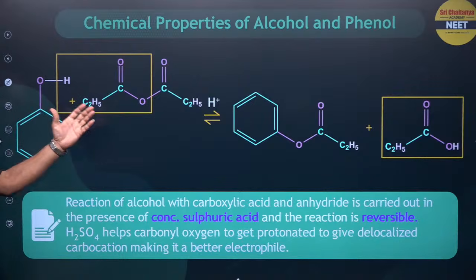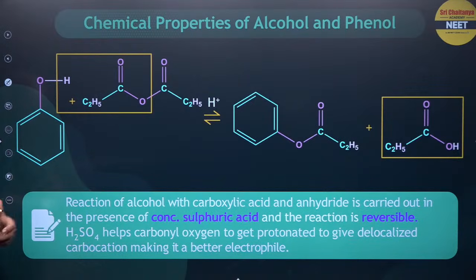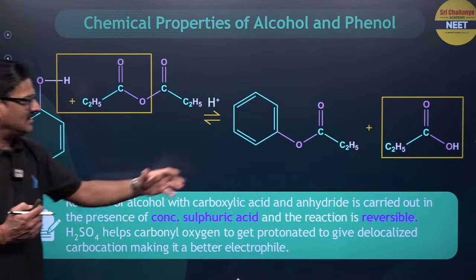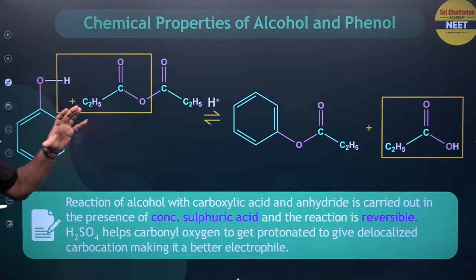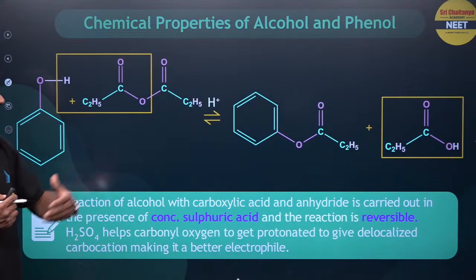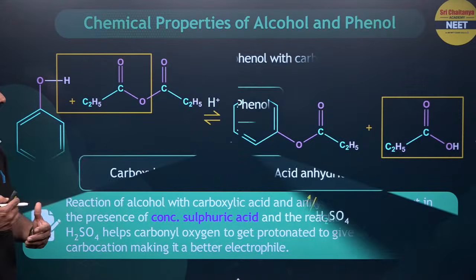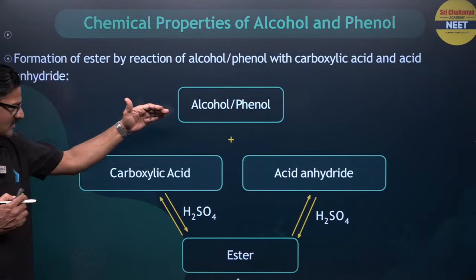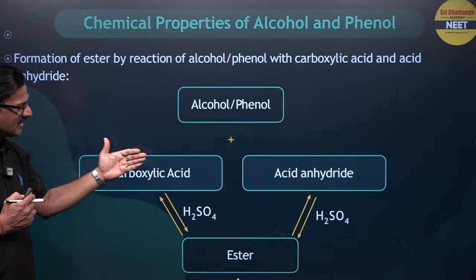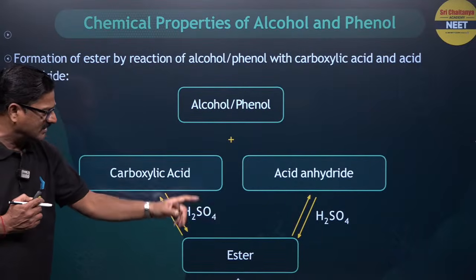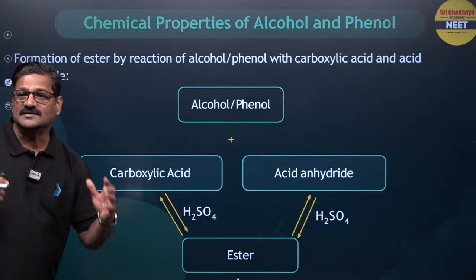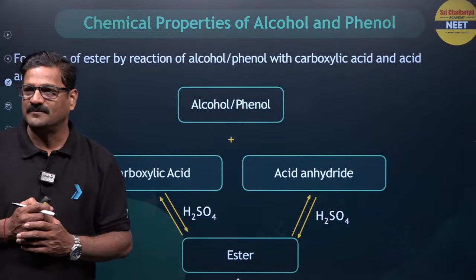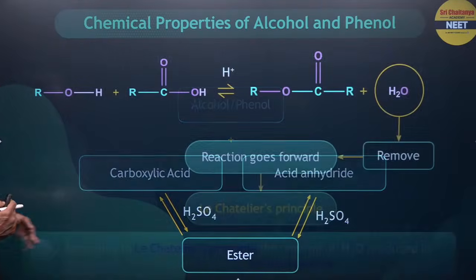Phenol can be reacted with acetic anhydride, okay. So you are going to get phenyl acetate, and this is going to be an esterification mechanism. And very important, alcohol or phenol can react with a carboxylic acid or any acid anhydride. You are going to get an ester in the presence of H2SO4 as a catalyst, okay. And these are the chemical properties you need to know.